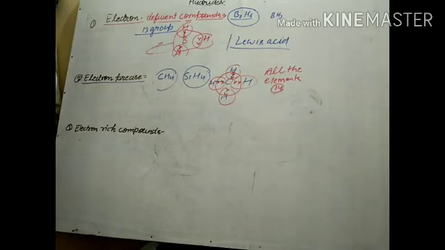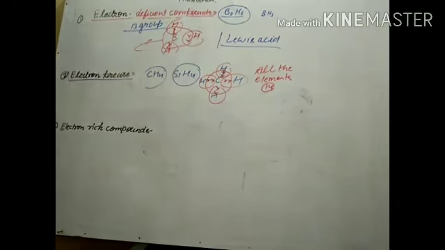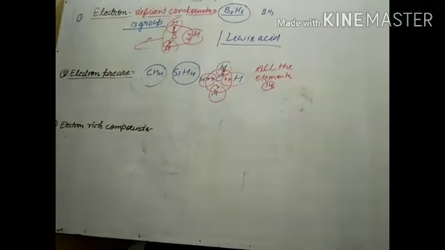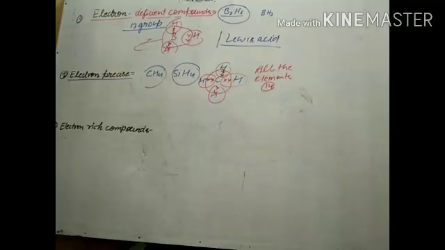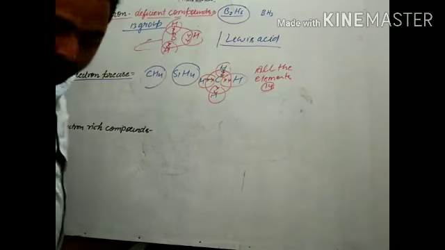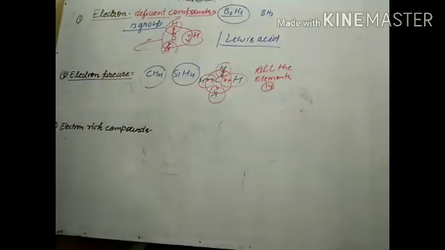Next is electron rich compound. Electron rich compounds are the compounds which have lone pair electrons. We can take some examples to understand what electron rich compounds are.